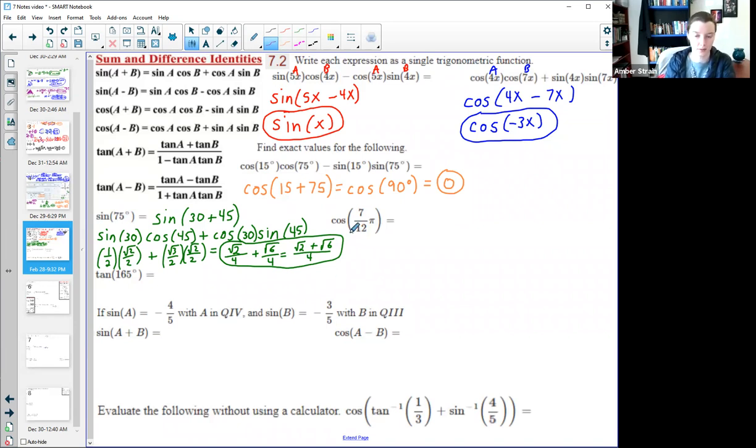So I see 12ths, okay? I don't have any 12ths on my unit circle. I do have sixths, and I do have halves, so I could play with those. I also have thirds and fourths, so I can play with those to see what would give me a 12th. So what I actually do is I say, okay, let me go big to try to pull apart these pieces and see if I can get something that would add up to be 7/12.